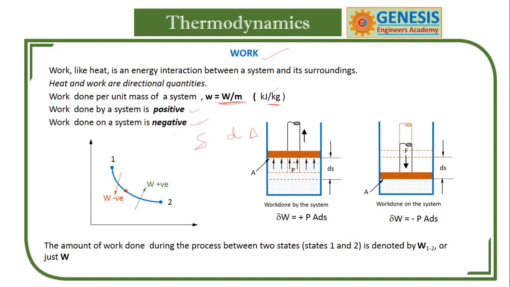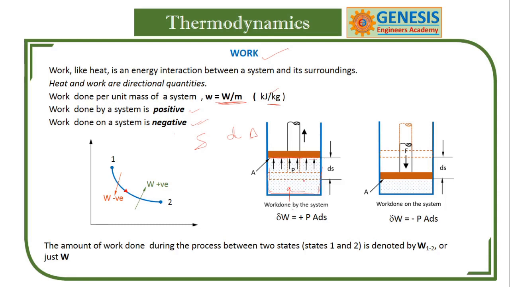You understand my point? This is work done by the system. The system is nothing but a certain quantity of gas or liquid. If heat is added, the molecules get disturbed, their kinetic energy increases, pressure increases, and it tries to move the piston out.